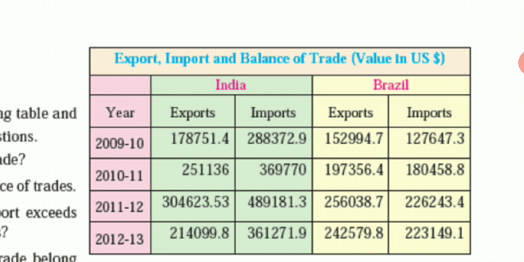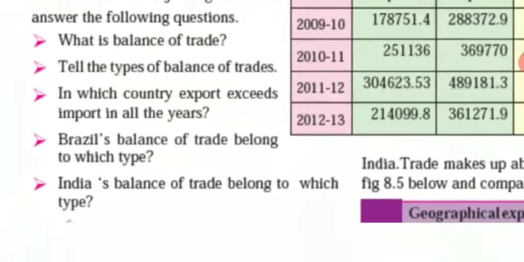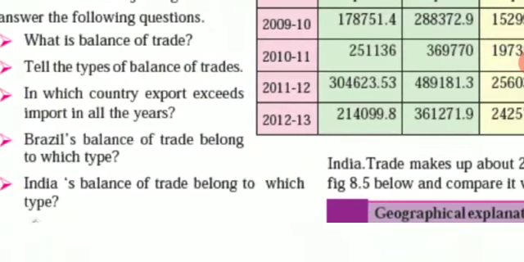Everywhere the imports have exceeded the exports. The exports are less and the imports are more. And so India has an unfavorable balance of trade. Whereas in Brazil, here you can see Brazil exports more than what it imports. Now for this table, you are going to write down all these answers along with the table.